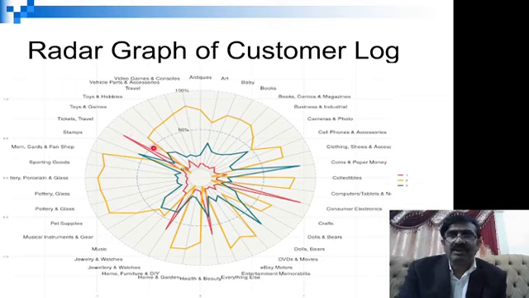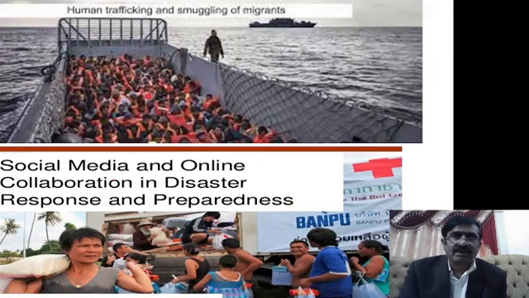Now these beautiful graphs you can get with a single command, and then you can easily explain where the field is emerging. Another thing we can see is about safety and security, human smuggling, and migration patterns. And in different disaster responses, you can easily respond.